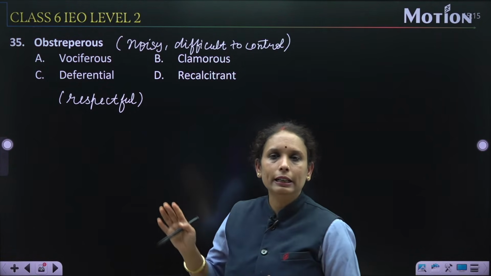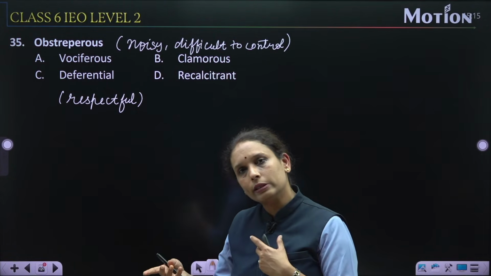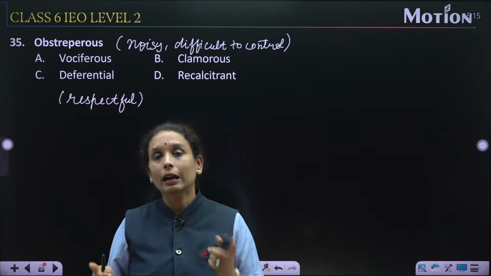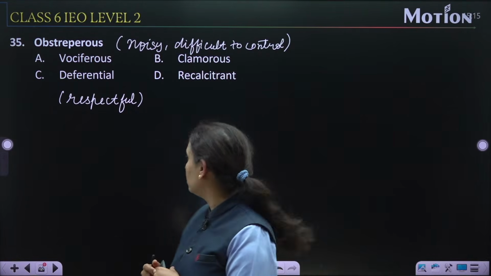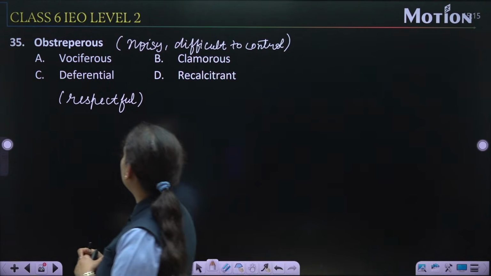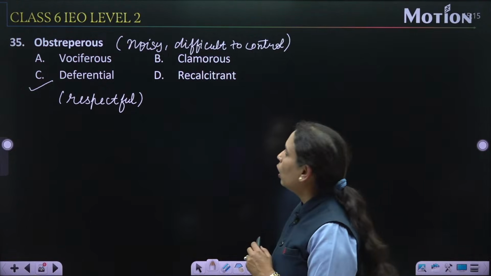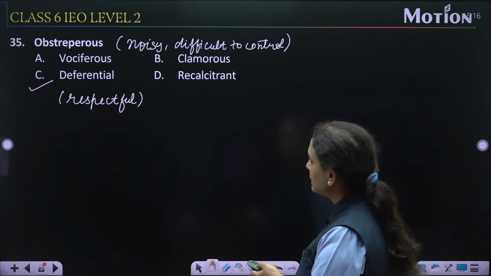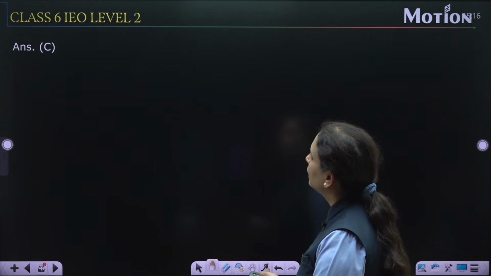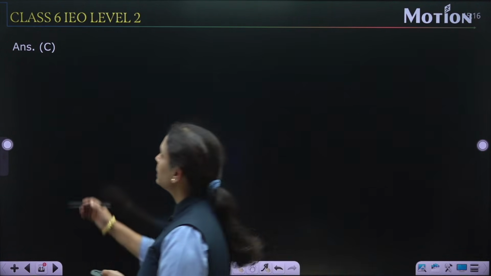Recalcitrant, it means refusing to follow rules. अगेन ये एक नेगेटिव मीनिंग में हो गया. So from here it is clear that option number C, that is deferential, is the antonym of obstreperous. Yes, it is correct.